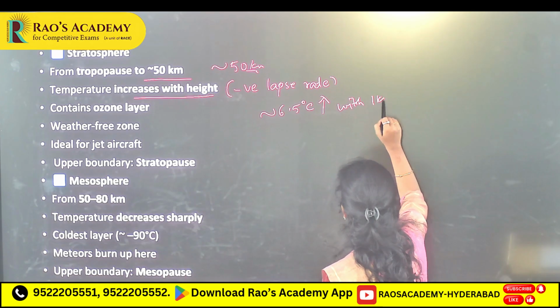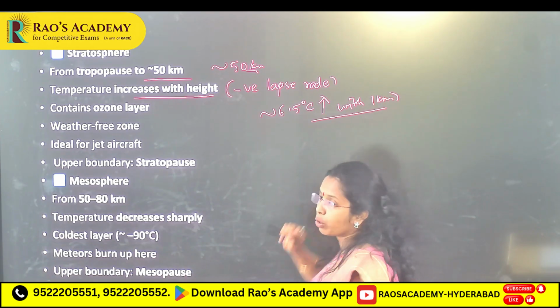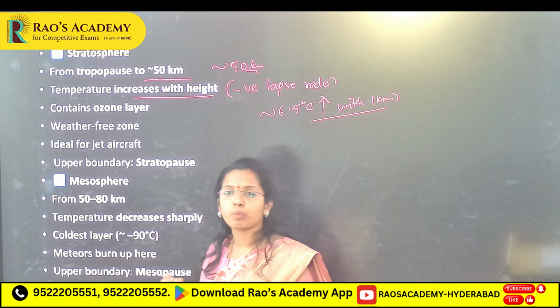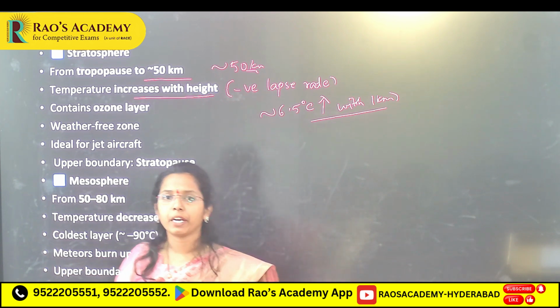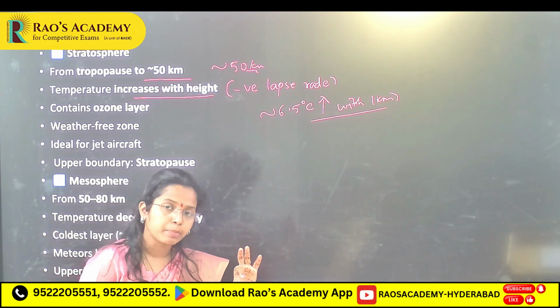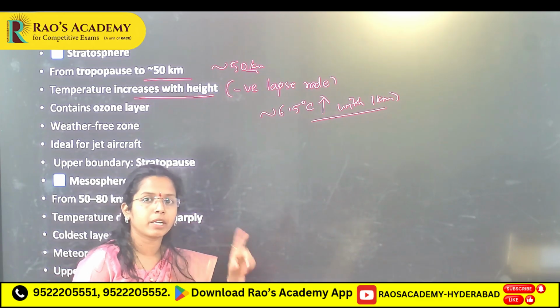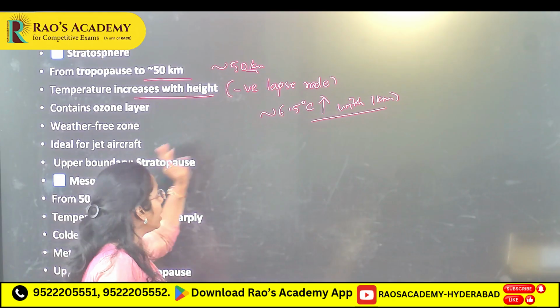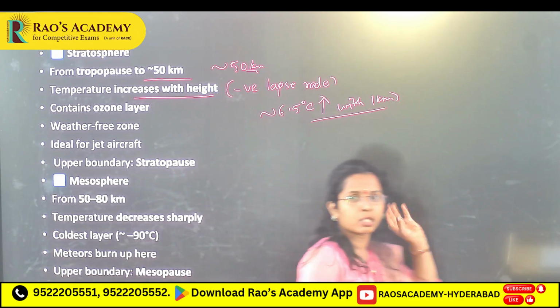As you go up, for every 1 kilometer you will see a 6.5 degree temperature increase, meaning negative lapse rate. Normal lapse rate: temperature decreases, that you have to remember. Negative lapse rate means temperature increases with height.